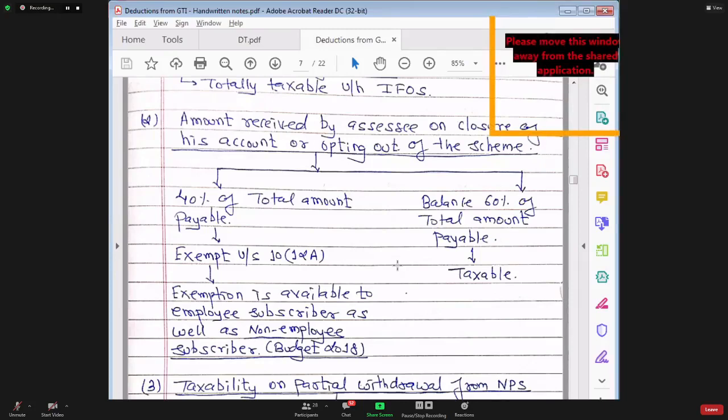If you are a self-employed person and you feel that the return offered by this notified pension scheme is very less, then you can opt out of this pension scheme and close your account. Whatever balance was lying in the account will be given to you. What is the tax treatment in case you have closed the account and withdrawn money from the pension scheme?